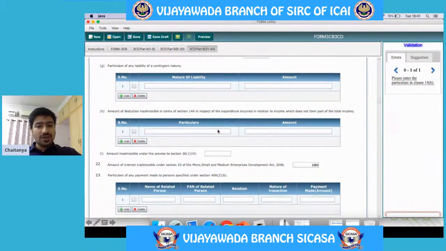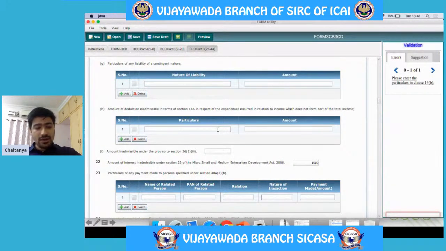Under 14A, this is a laid down principle of Income Tax Act. If there is any expenditure incurred and the gains for the expenditure which are incurred are exempt, then that expenditure also will not be allowed. Let us understand this with the help of an example.